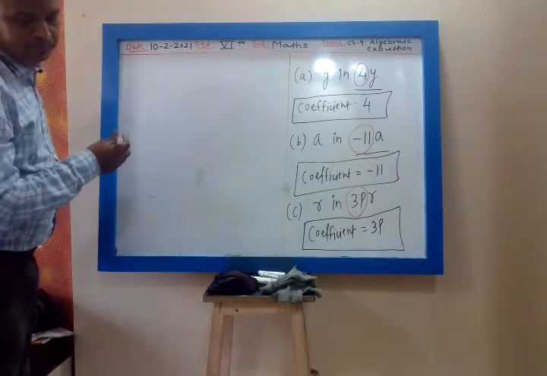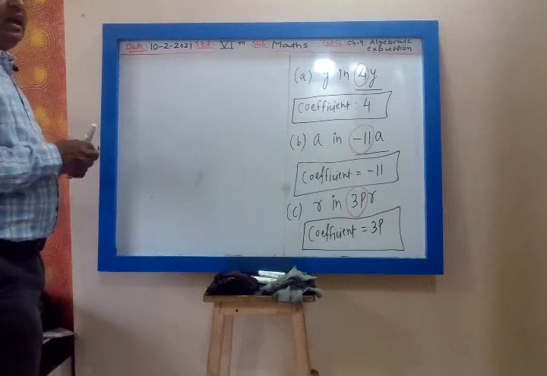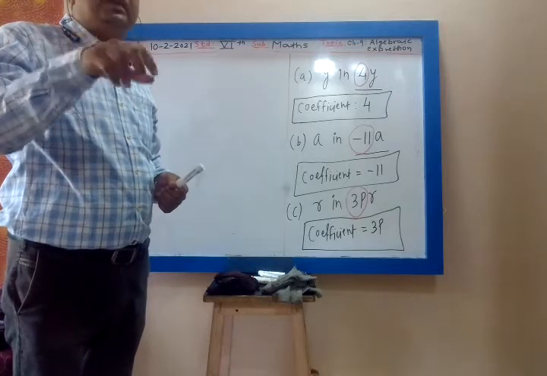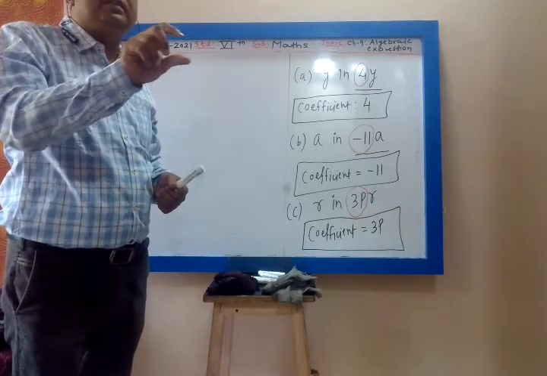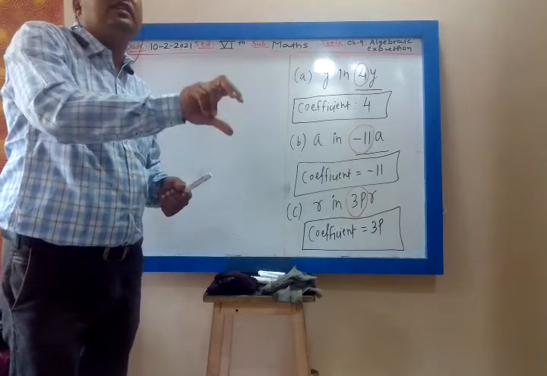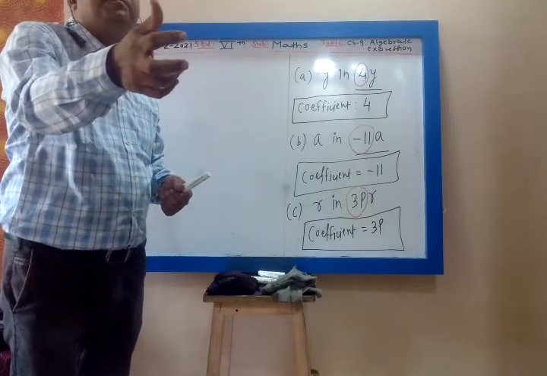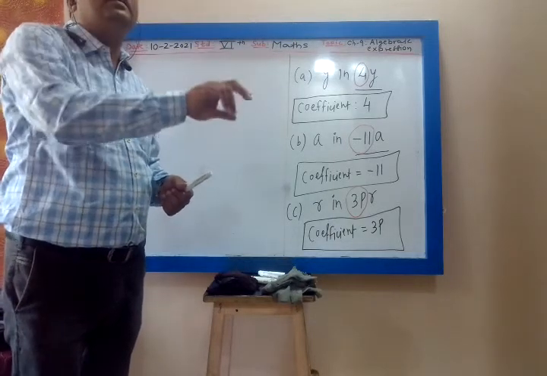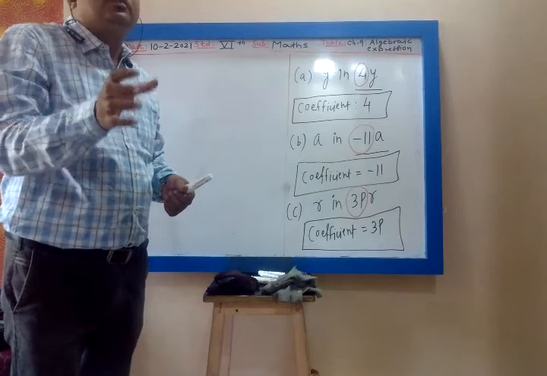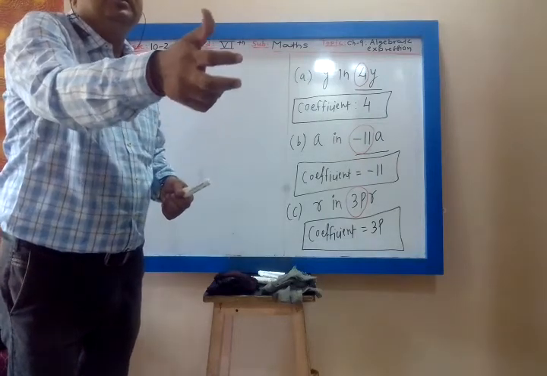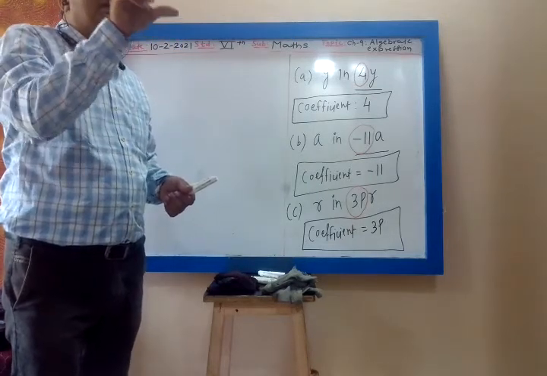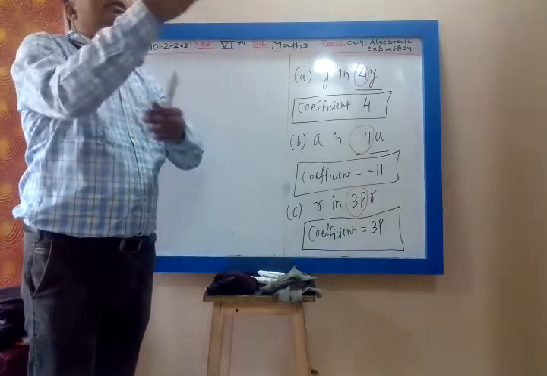Then D. Coefficient means the term attached to that variable or number. For example, Sita Ram. Coefficient of Sita, Ram is attached to Sita. So coefficient of Sita is Ram. Similarly, coefficient of Ram is Sita. Then Radhe Krishna. Radhe is attached to Krishna. So coefficient of Radhe is Krishna. Similarly, coefficient of Krishna is Radhe. Coefficient means the term attached to that variable or number is called coefficient.